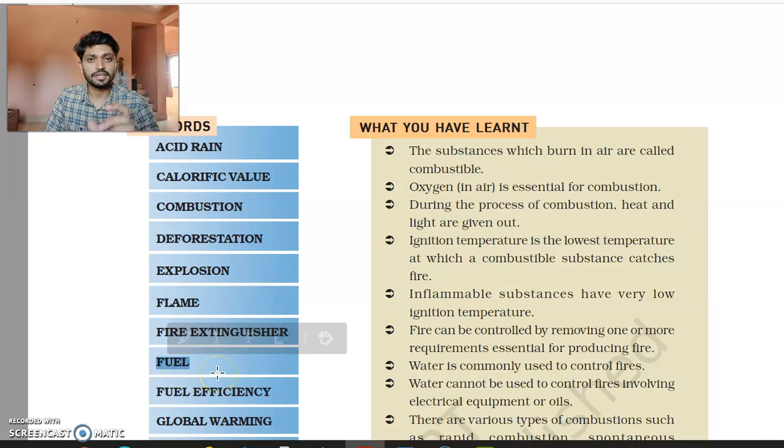Fuel is anything which we use for combustion. Suppose we are lighting up a paper, the paper is a fuel. We are using petrol or diesel in our engines, in our cars or scooters, they are fuel. If we light a candle, wax is the fuel. If we burn a piece of charcoal, carbon is the fuel.